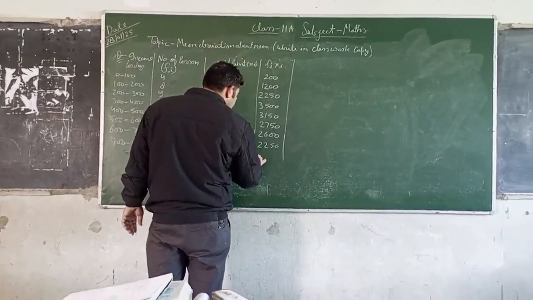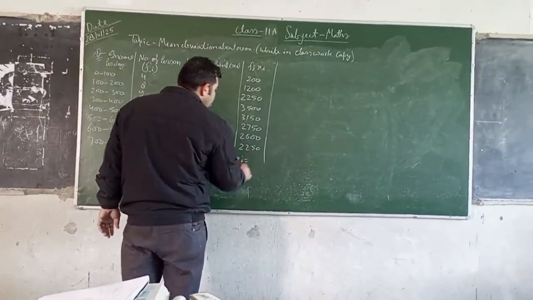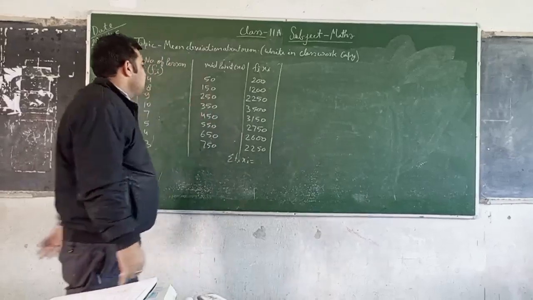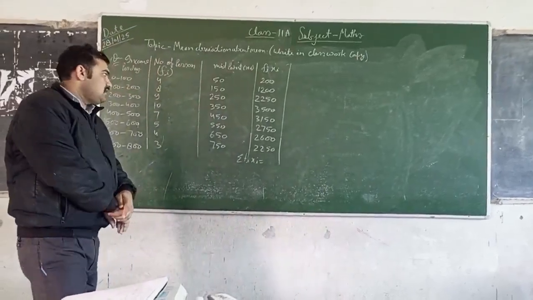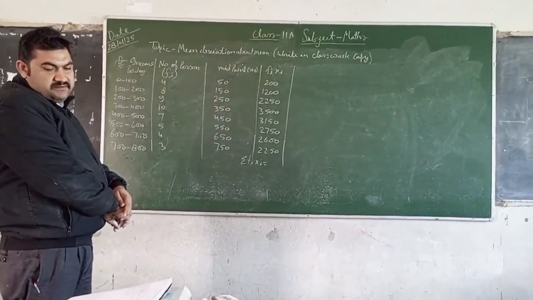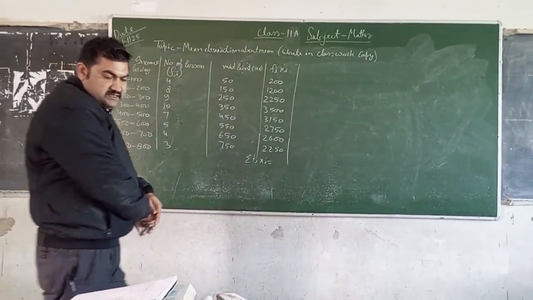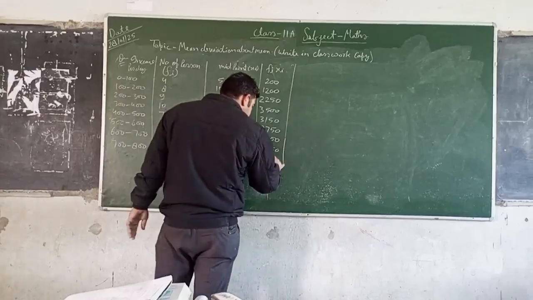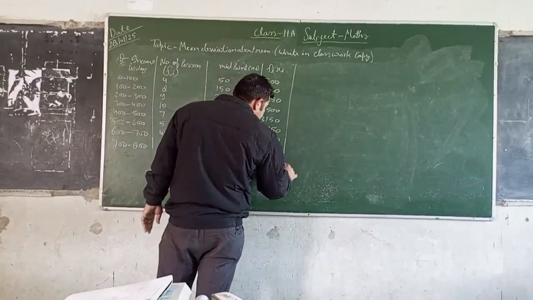Summation fi xi, the sum of all these products, that is 200 plus 1200 plus up to 2250, which comes to 17,900.